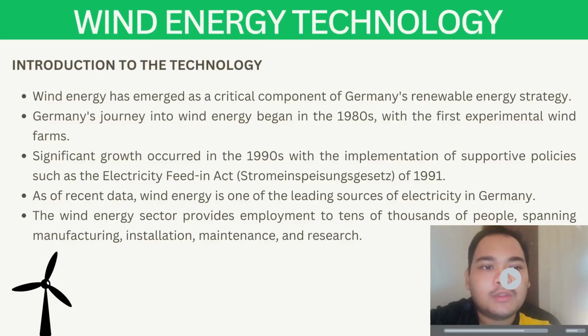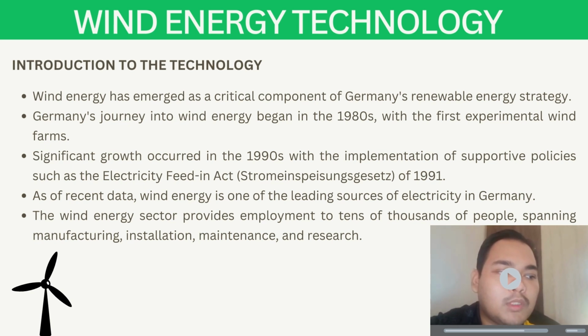And lastly, an introduction to the technology of wind energy. First, wind energy has emerged as a critical component of Germany's renewable energy strategy. Second, Germany's journey into wind energy begins in 1918 with the first experimental wind farms. Third, significant growth occurs in the 1990s with the implementation of supportive policy such as the Electricity Feed-in Act of 1991. Fourth, as of recent data, wind energy is one of the leading sources of electricity in Germany.